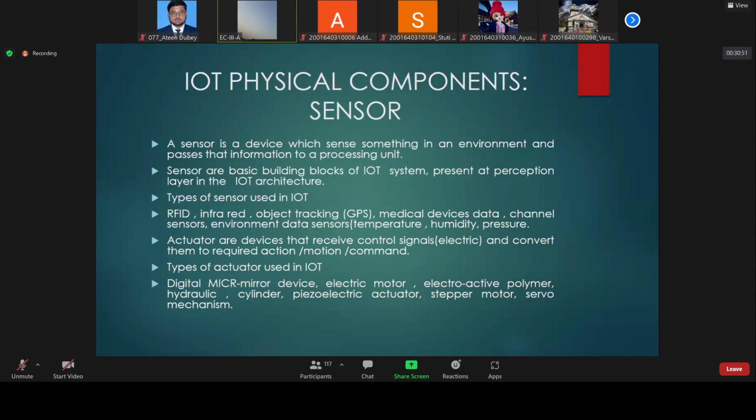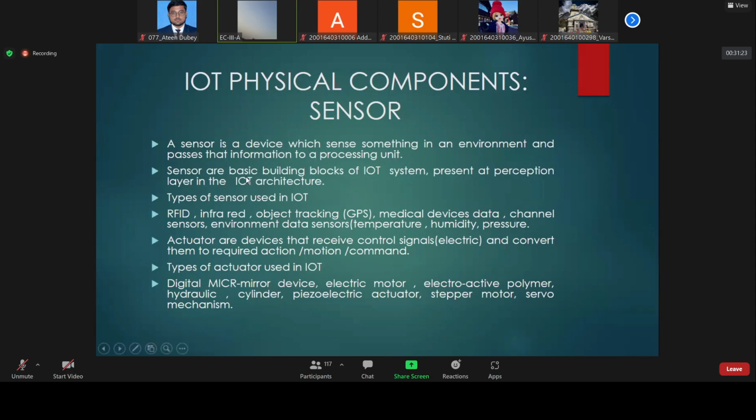Now look at the slide. A sensor is a device which senses something from the environment. It may be temperature, pressure, humidity, various things, and passes that information to the processing unit in the form of electrical signals. Understood? In the form of electrical signals. So what is the processing unit? The processing unit is basically the microcontroller.